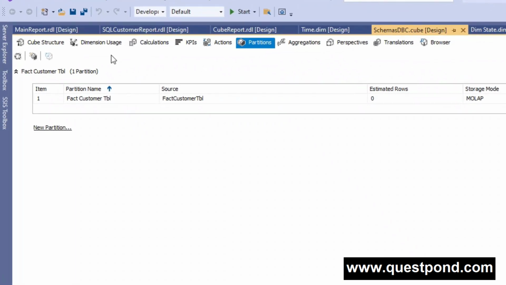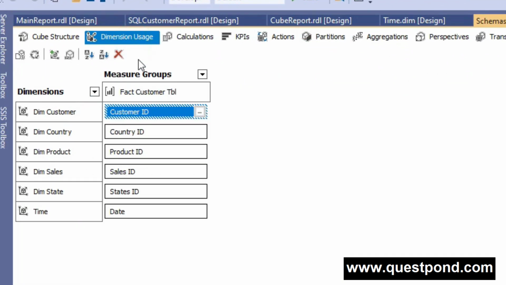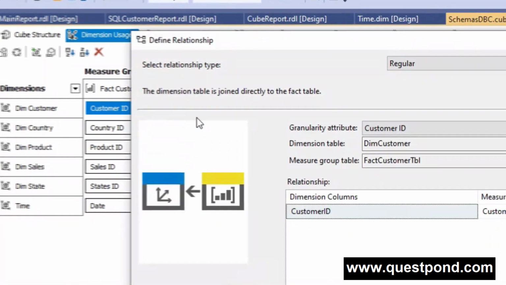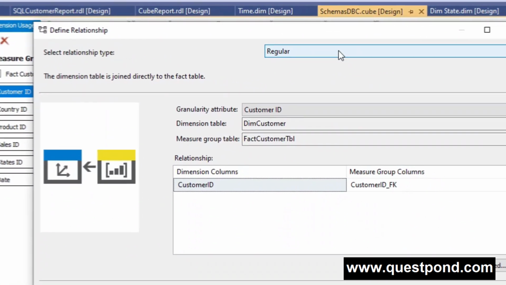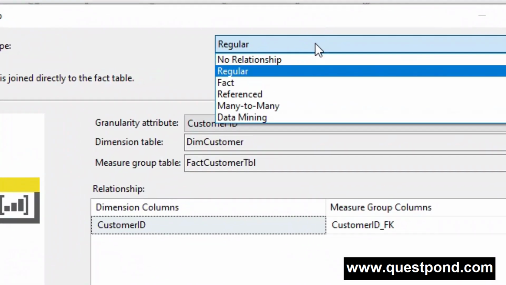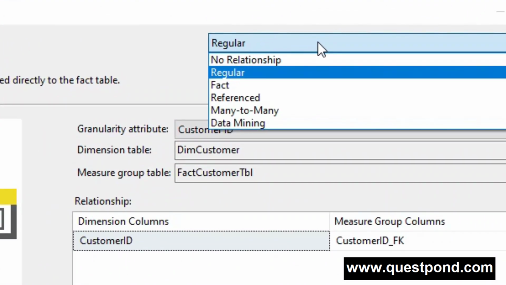So first let's go to our dimension usage tab, and let me just click over here, and here you can see we have the types of relationships. There you go. The first one is no relationship. Then we have regular, then fact, then referenced, many to many, and data mining. So these are the relationship types present in SSAS.